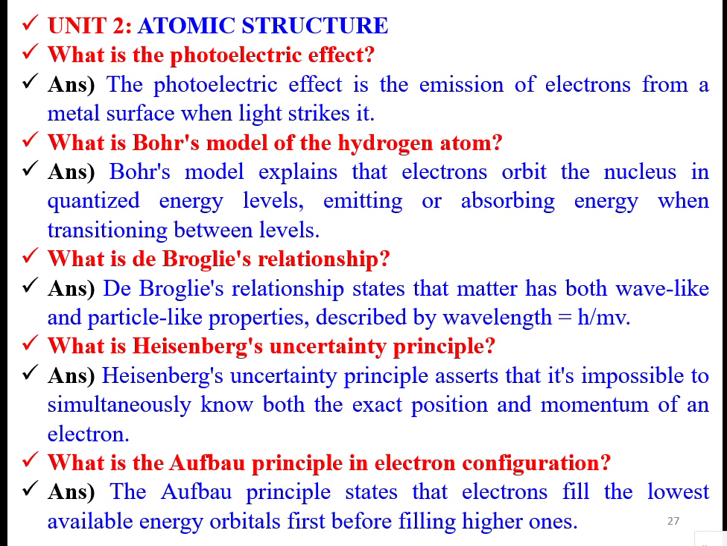The de Broglie relationship states that matter has both wave-like and particle-like properties, described by the wavelength lambda equal to h by mv. h is Planck's constant, mv is the momentum. The Heisenberg uncertainty principle, already we have seen.